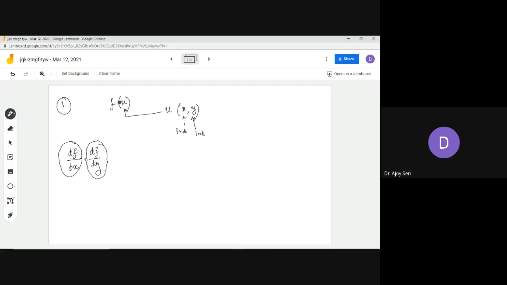Because f is actually a function of a single independent variable, but ultimately, since u is a function of two independent variables, f becomes a function of x and y. That means you can write f as a function of u(x, y) in this way.